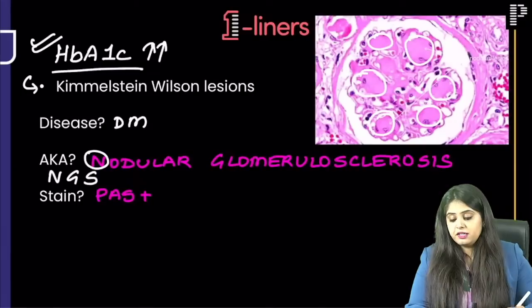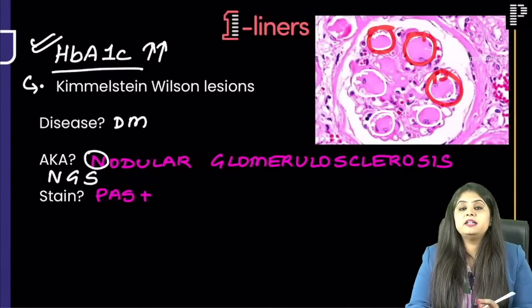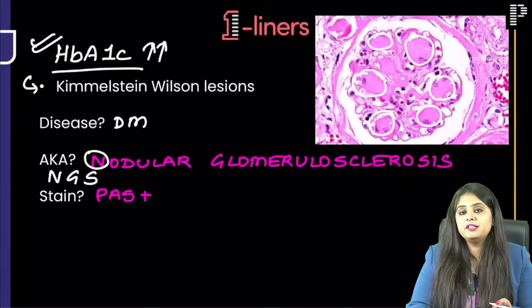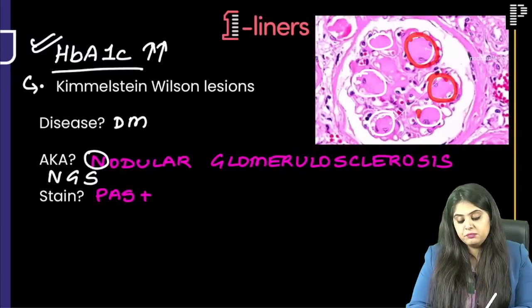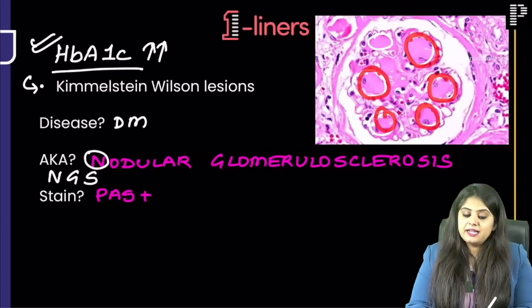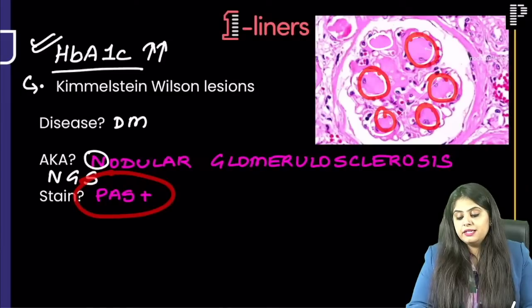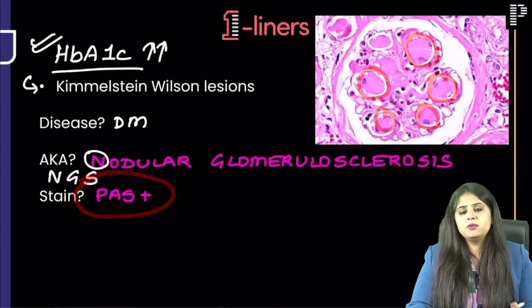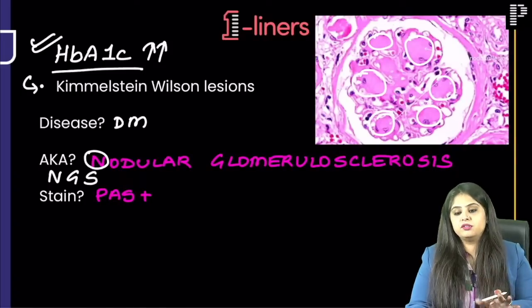Coming back, Khushi is asking what is the nodular sclerosis part. So these are basically, Khushi, when you read the medicine, you read the pathophysiology of diabetes, there are glycosylated products that are formed in diabetes. So those glycosylated products are giving this pink color nodules, and that is the reason those glycosylated products are coming out to be PAS positive. Yes, the session will be uploaded. The session will also be uploaded, it will stay here, nothing is getting deleted, you will get the PDF also. Leave your miscellaneous worries, only focus on the session.